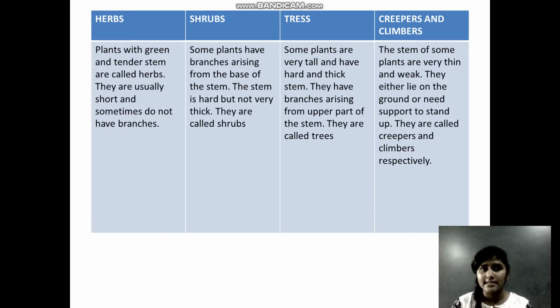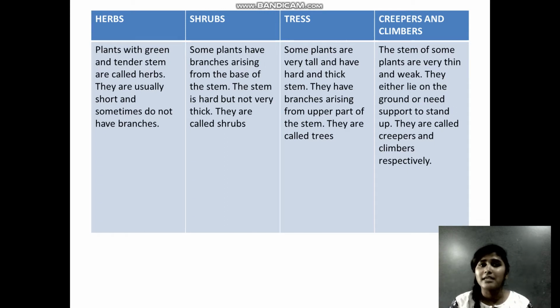When a plant has a green and tender stem, it mostly will not have a woody stem. This kind of plant is classified as a herb. An example can be what? Yes, paddy rice. So the paddy plant can be classified as an example of herbs, or grass, anything you can say for that matter.